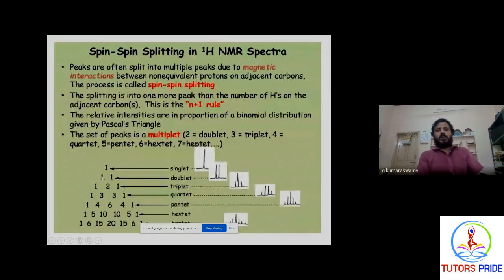How to recognize a singlet proton? Only 1 peak is present, that is a singlet. You will get this kind of single signal. For a doublet, the ratio is 1:1. You will get this kind of signal. And a triplet is 1:2:1. A quartet is 1:3:3:1. Then there are pentet, hextet, heptet. These are the n+1 rule. By using this n+1 rule, you can predict whether the given molecule shows singlet peaks or doublet peaks or triplet peaks.